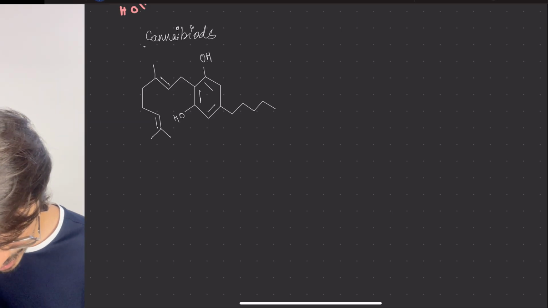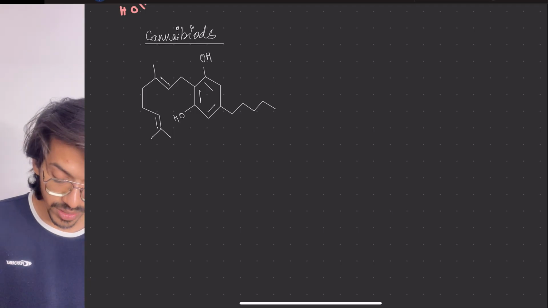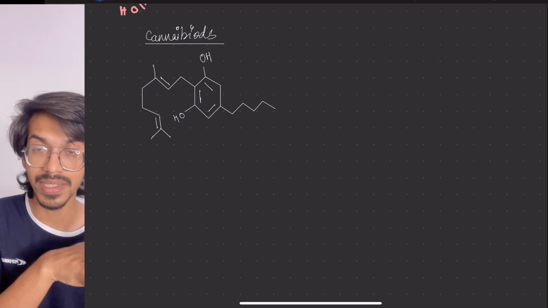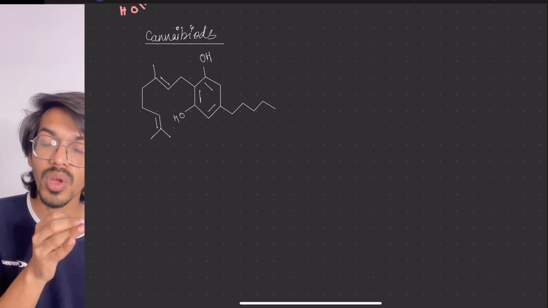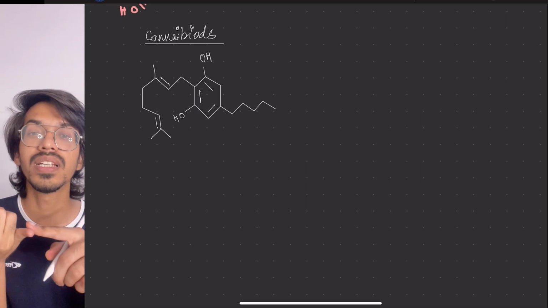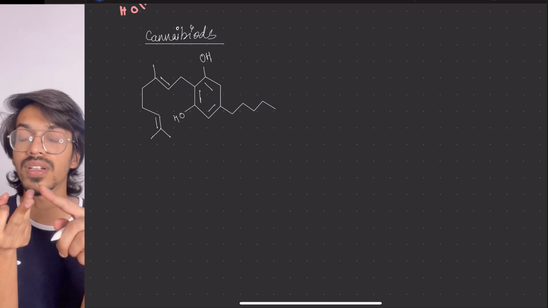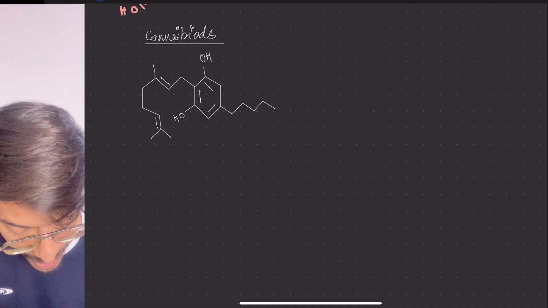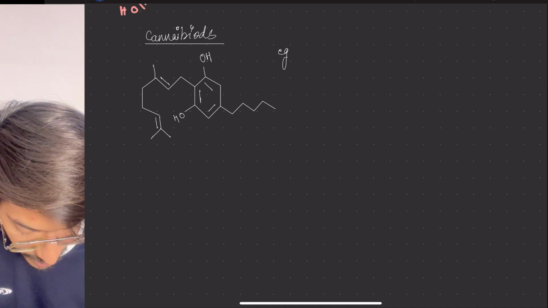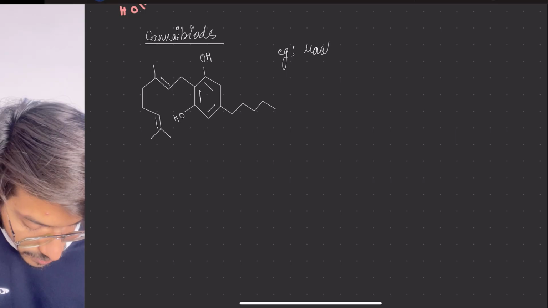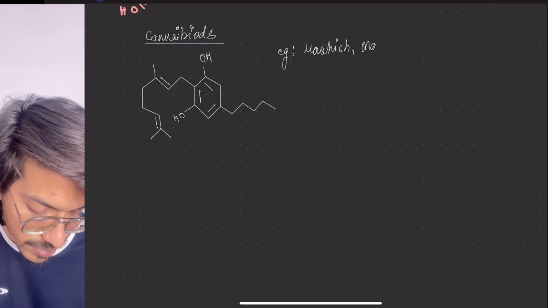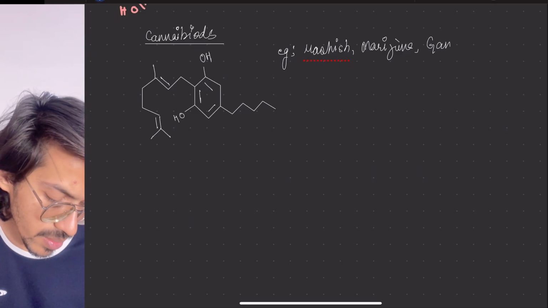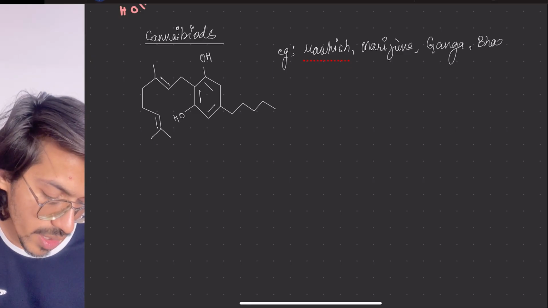Now for cannabinoids, same way as the first question, what are their examples? Different versions are made on the basis of what we are using, whether we are using leaves, the resin, the flower inflorescence, or a combination. On that basis, the examples given are hashish, marijuana, then ganja, bhang, charas.